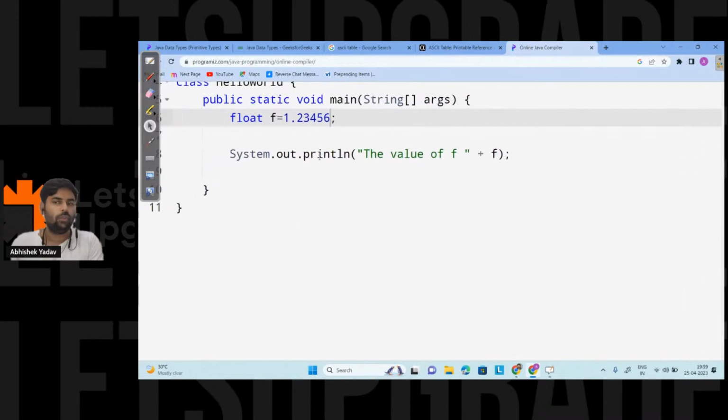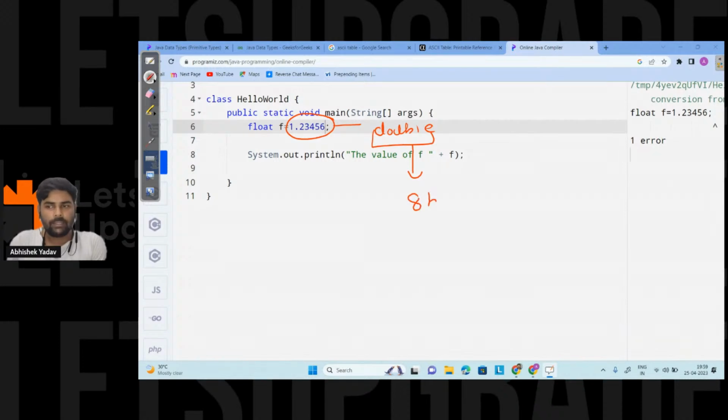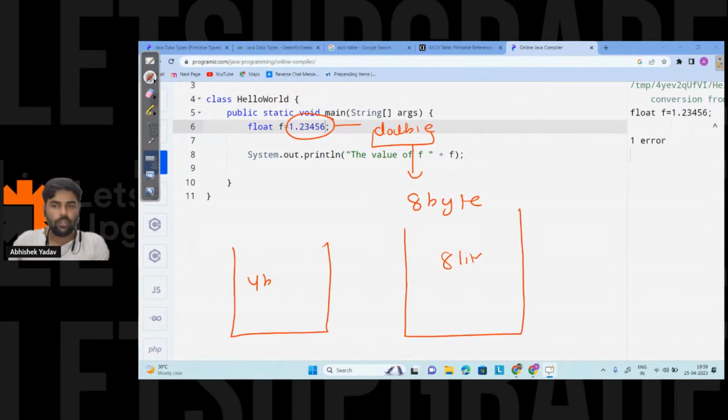Why? Because we know decimal data is double by default. And double occupies how many bytes? 8 bytes. And what are we trying to do? We are trying to take an 8-liter container, and this is a 4-byte container, and we are trying to transfer the data from the 8-byte container.